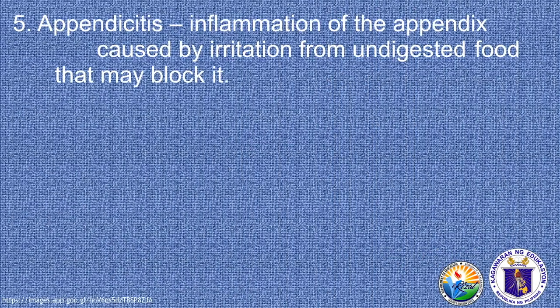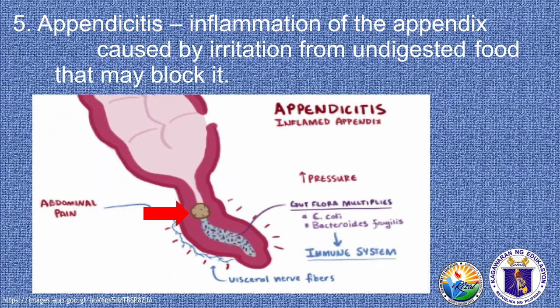The fifth one is appendicitis. It is an inflammation of the appendix caused by irritation from undigested food that may block it. In order to avoid this, you need to avoid eating food or fruits that has tiny seeds like tomatoes, chili, and many others.